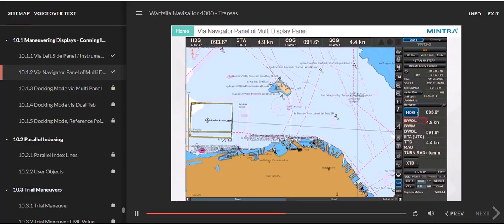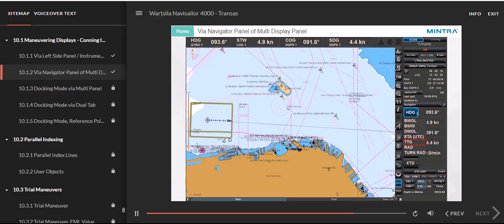BWOL, Bearing to the next waypoint's wheel over line. BWW, Bearing from the previous to the next waypoint. DWOL, Distance to wheel over line. ETA, UTC, Estimated time of arrival.